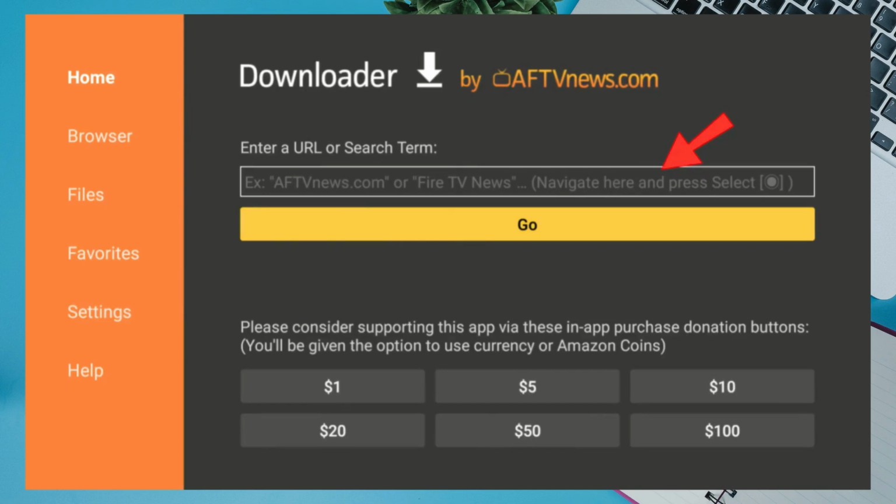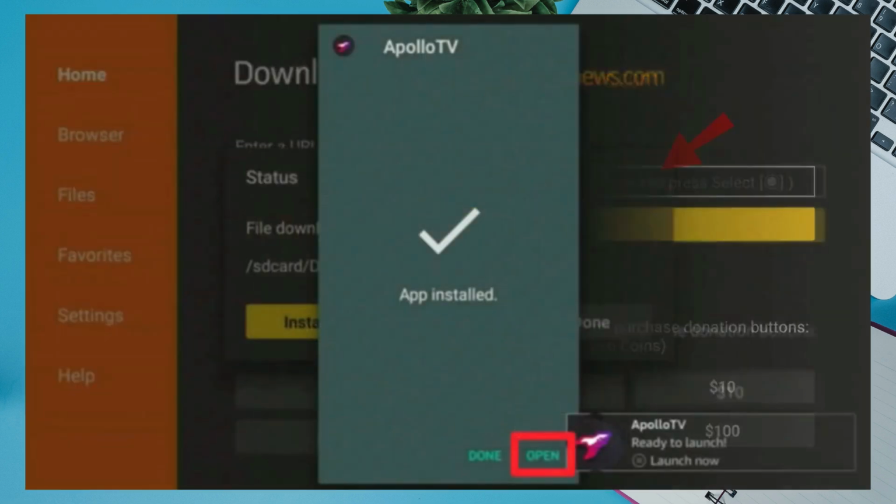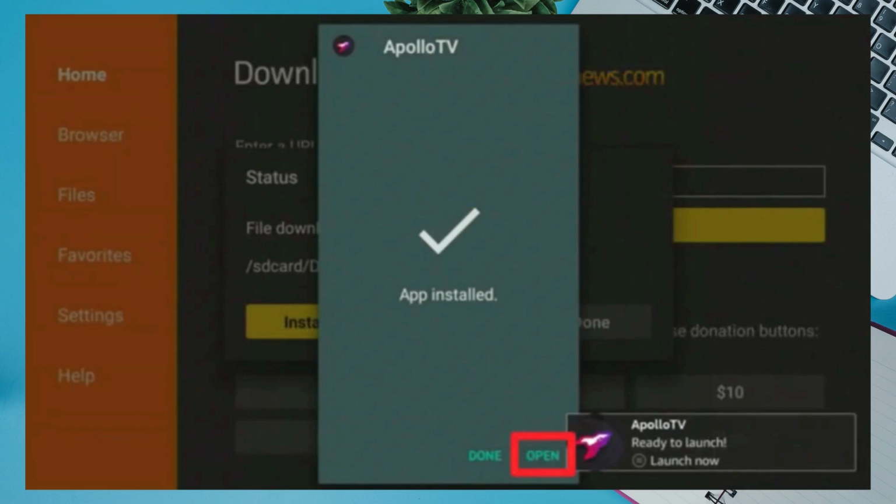Type in the URL for the Apollo TV app's APK file. Once the download is complete, you will see an option to install the app. Click Install and wait for the process to finish.